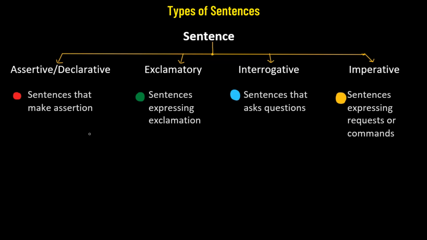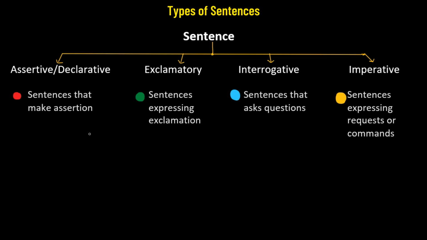The next type of sentence is exclamatory sentences. Usually, these types of sentences are used to express exclamation. That means it is used to express certain strong feelings. It could be a feeling of sadness, happiness, anger, anything. So for example, let's say, hooray, we are all going to the theater today. That's happiness, so that's an exclamation. Such types of sentences are referred to as exclamatory sentences.